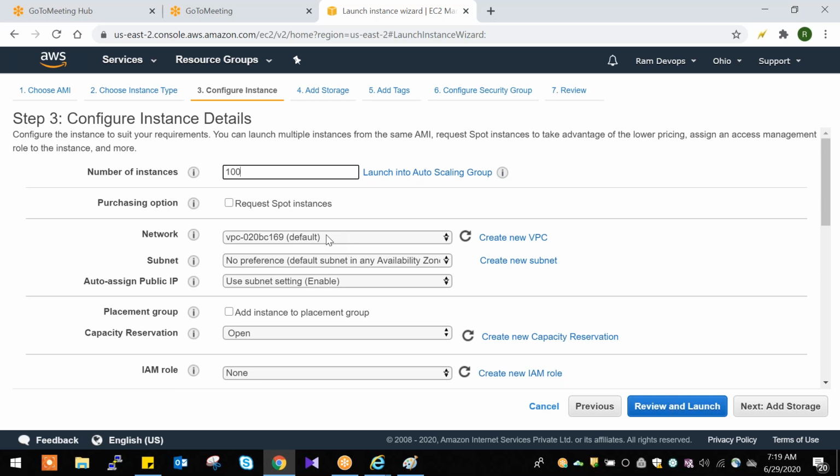The next one is launch into auto scaling group. Auto scaling is one service, and we have auto scaling in our course content. When we discuss auto scaling, we'll go deeper, because if I start this now, it will take 1 hour. Each service will take 1 hour. That is why, when we discuss auto scaling, we'll discuss this. For now, we'll try to understand how to create a server instance and how to connect to the instance.